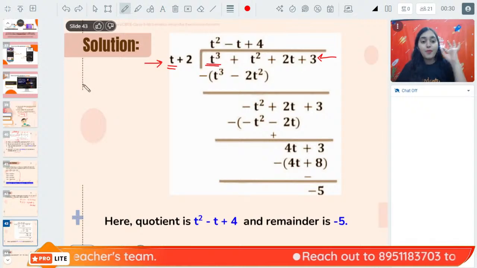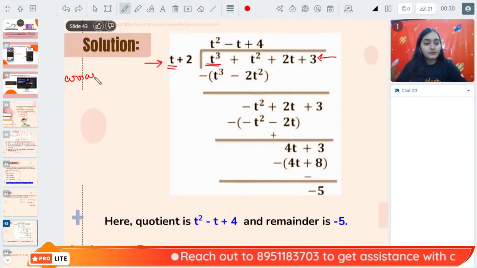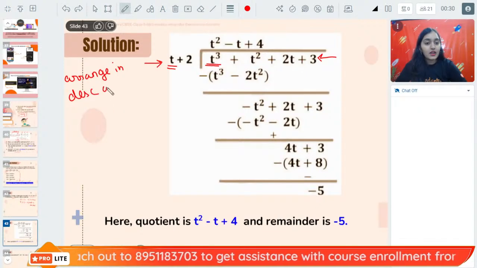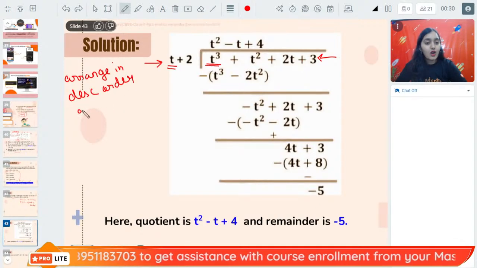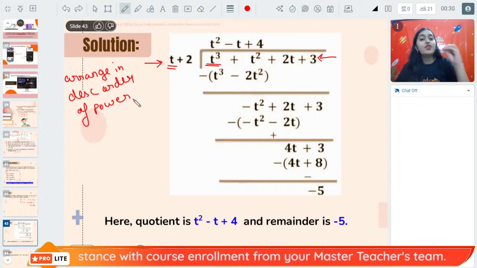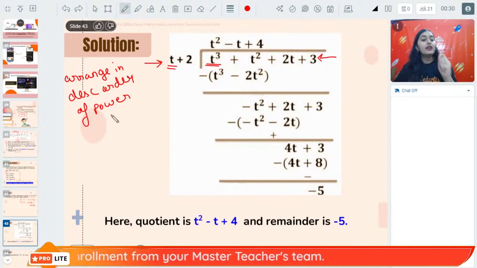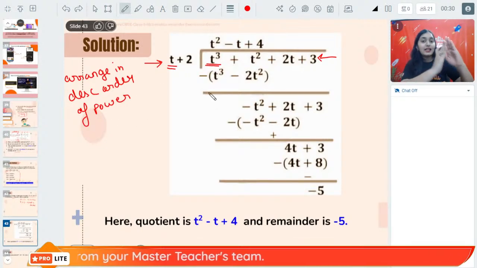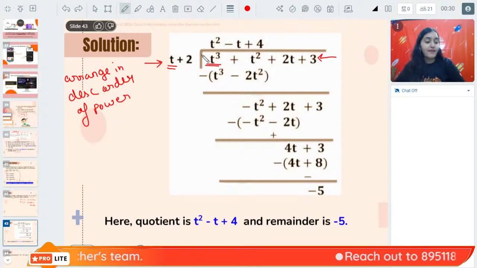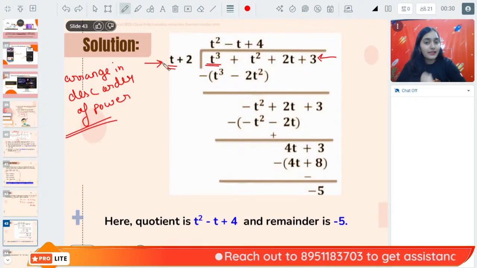Also, a very important point to note over here, arrange in descending order of power. Always you have to arrange your dividend and divisor in descending order of power. Highest, then low, then low, then low. So you have to arrange it in descending order of power before dividing. So note it down, all of you. Okay. Now let's start dividing.